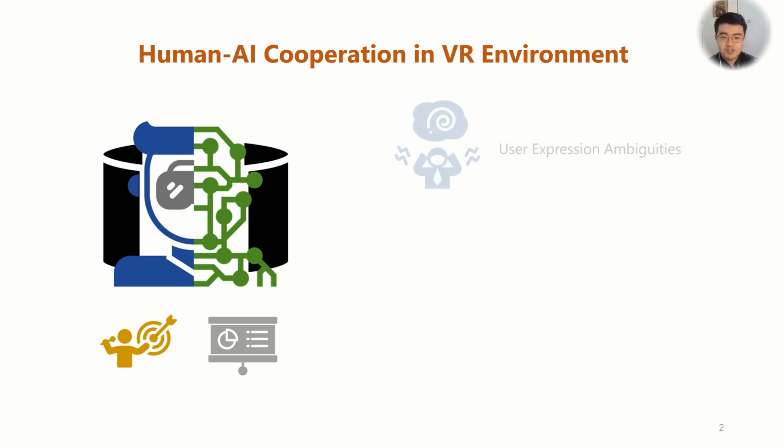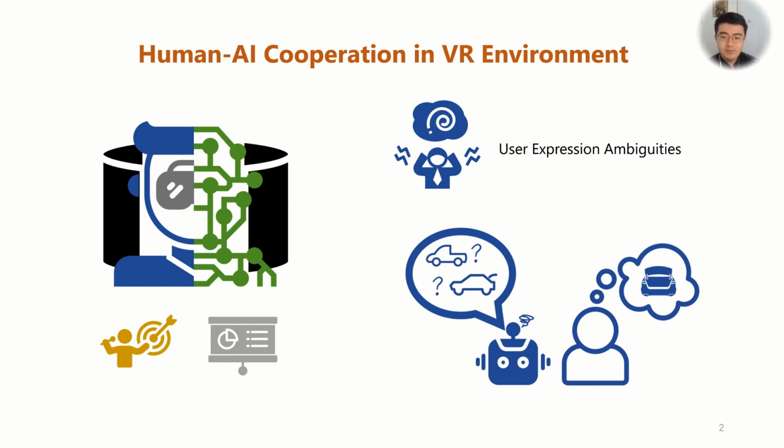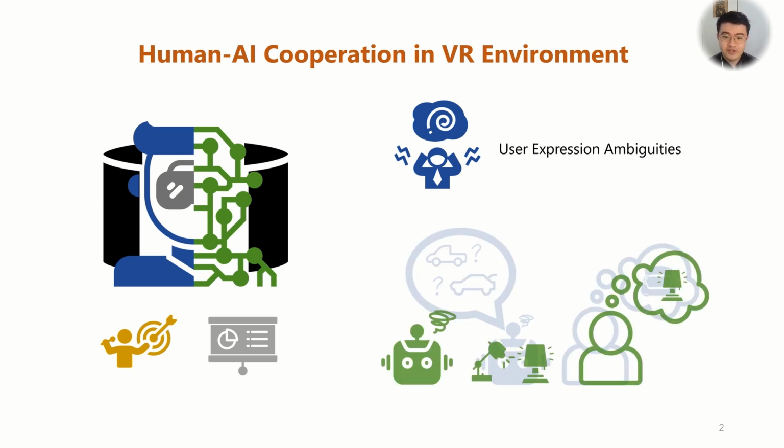The first one is user expression ambiguity. Users may express their intentions ambiguously, relying on implicit knowledge or intuitive assumptions. For example, they might say, "items that fit in my car's trunk," without specifying the car model or size constraints. Additionally, VR allows users to leverage multiple input modalities such as speech, gaze, and gestures, making it difficult to infer their needs based on a single modality or fixed rules, such as the one I'm looking at.